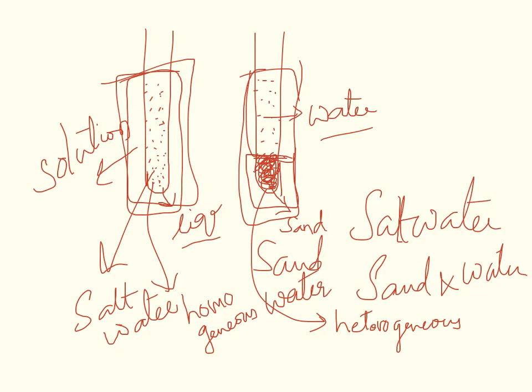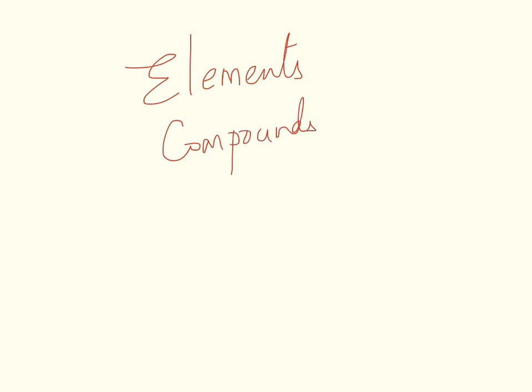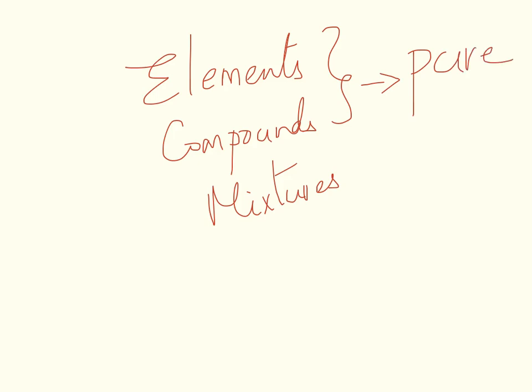So to summarize, matter can be classified into elements, compounds, and mixtures. Elements and compounds come in the category of pure substances, and mixtures are impure substances. So given substances, you should be able to identify if it is an element, a mixture, or a compound.